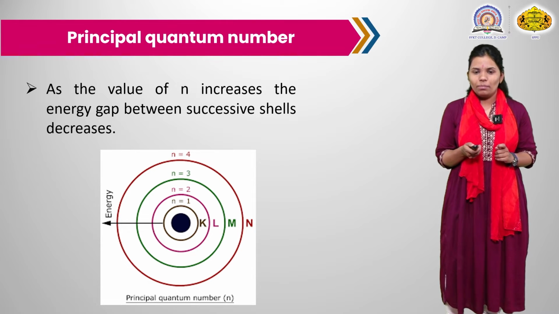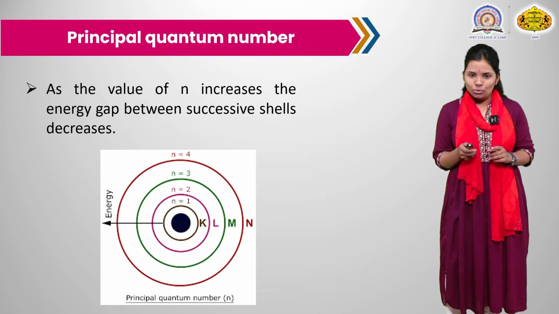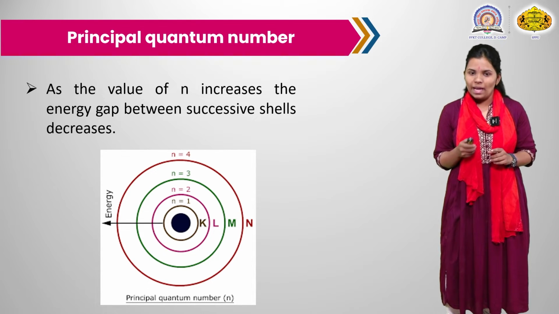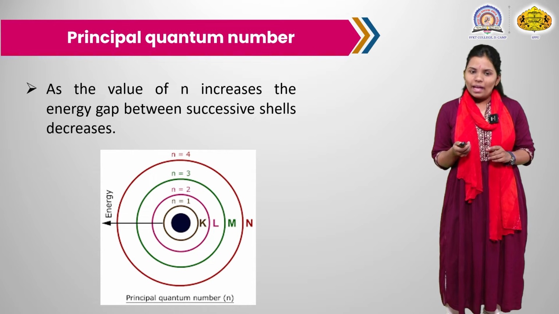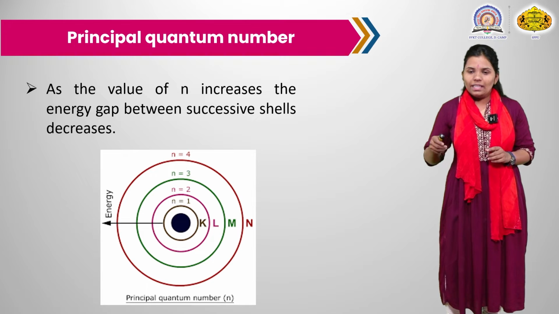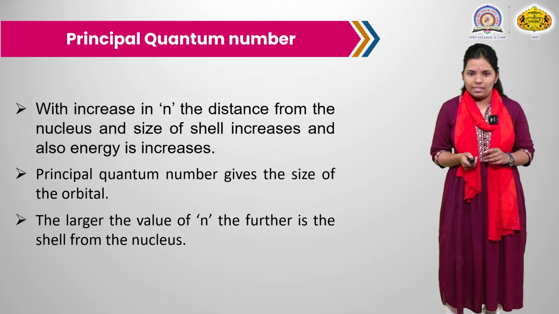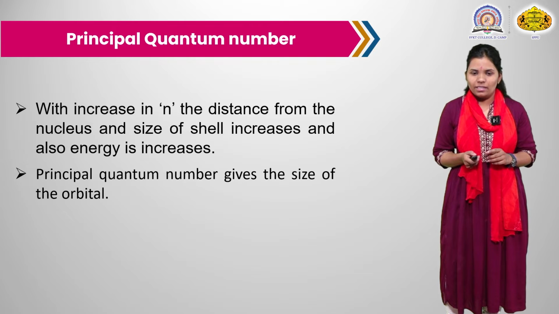Here the shells are represented as K, L, M, N. In the center there is a nucleus, n equal to 1, n equal to 2 that is the L shell, n equal to 3, M shell, n equal to 4, N shell. As the distance of the electron from the nucleus increases, the energy also increases.